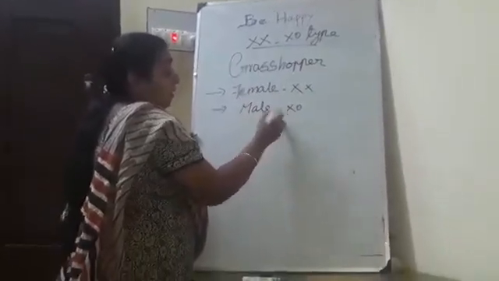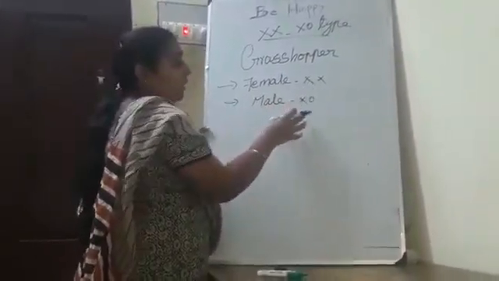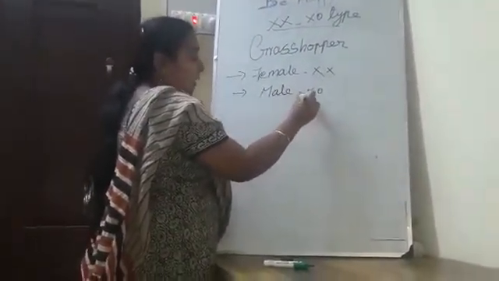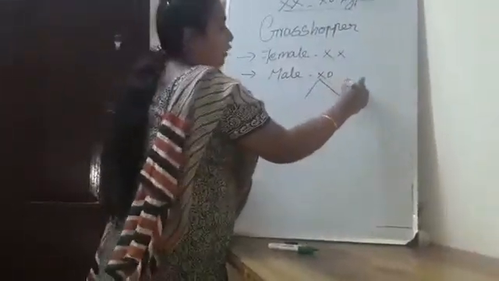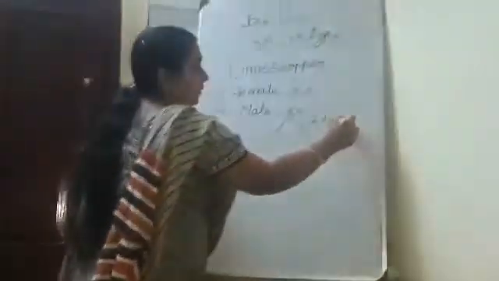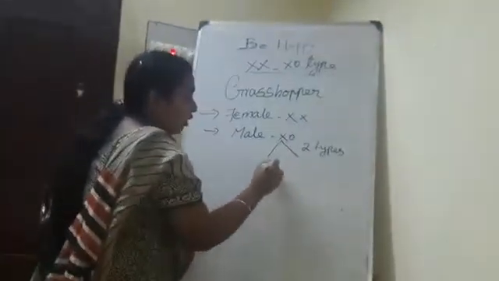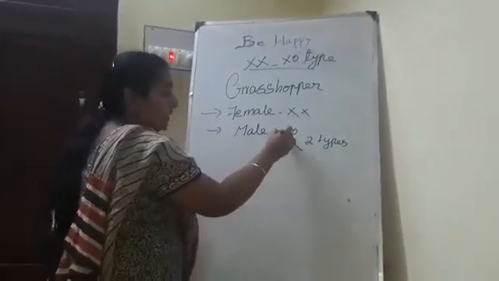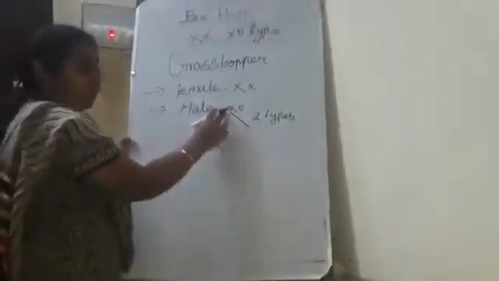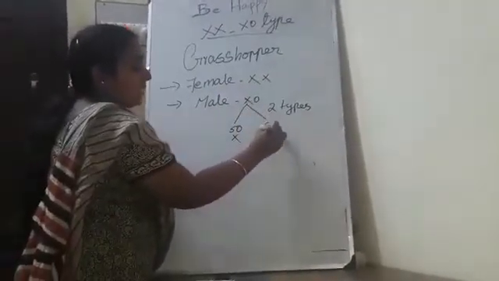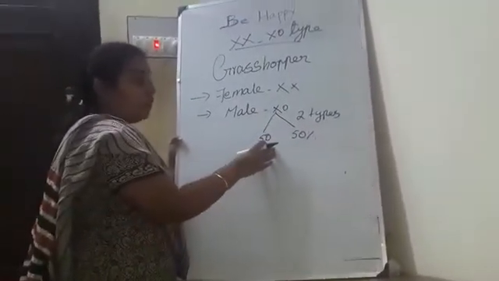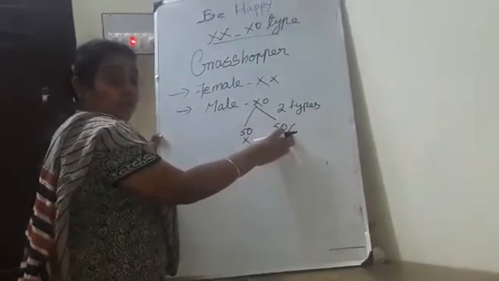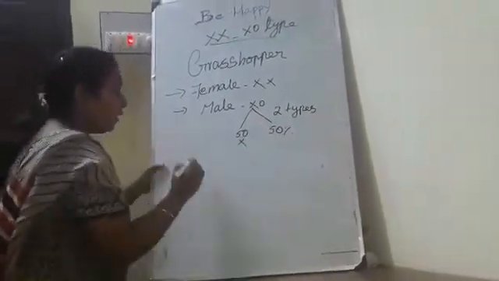Here, this male X chromosome is able to produce two types of sperms. 50% of the sperms consist of the X chromosome, and the remaining 50% are without the X chromosome. When the cross occurs, what will happen?